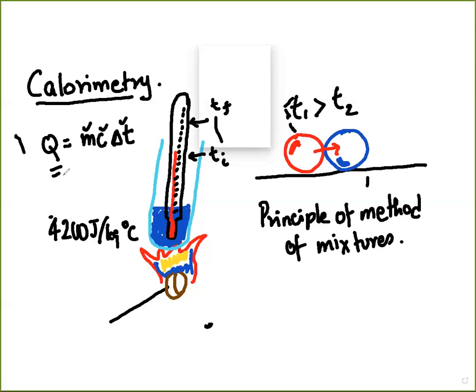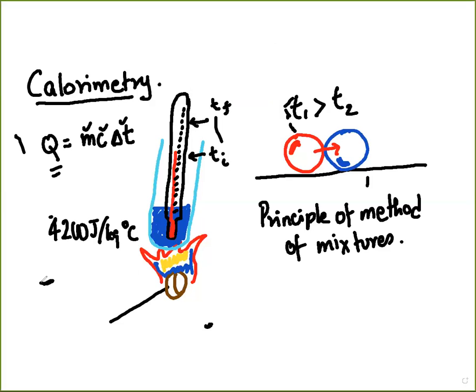But if you actually perform the experiment, you will find that the Q value that you get, which is the amount of energy that has been provided by the peanut, divided by the mass of the peanut, will give you the amount of energy per gram given by a peanut. That final value of the calorific content of the peanut, that is the amount of energy that is there in the peanut, will always turn out to be a little lesser than the value that has been found out and published.